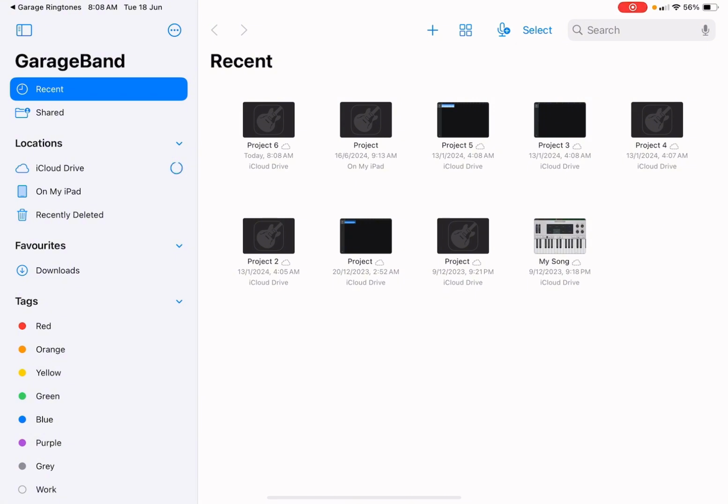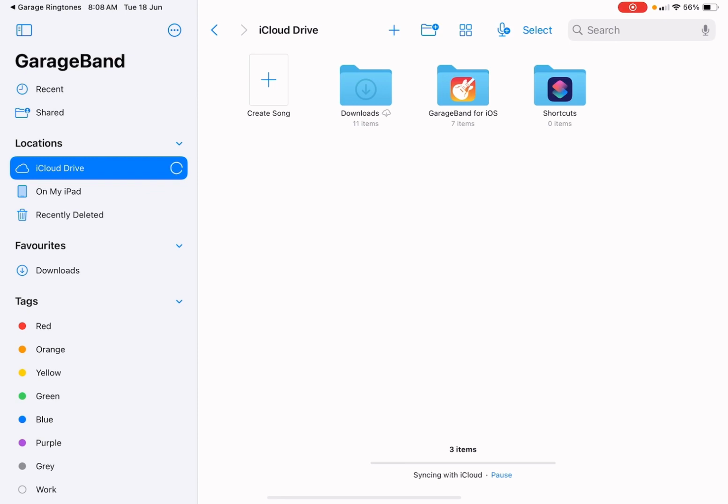And then you're just gonna wait until your ringtone comes up. So look, it's loading. Alright.